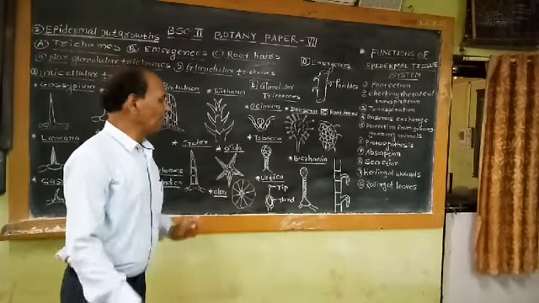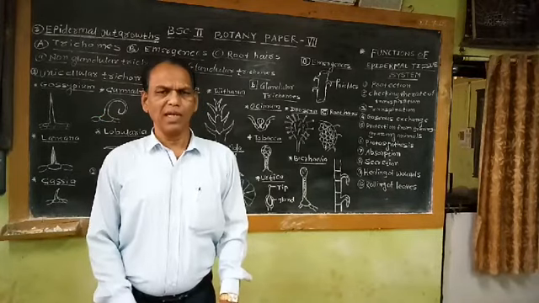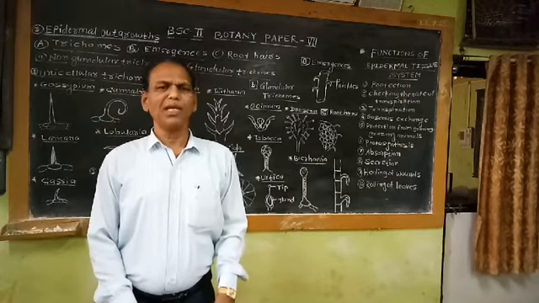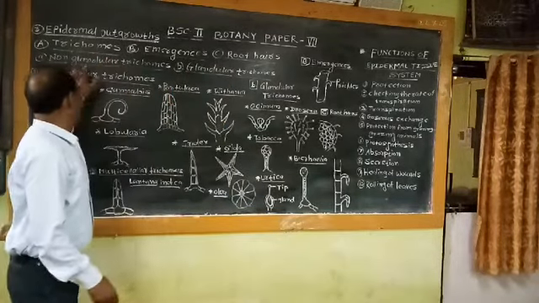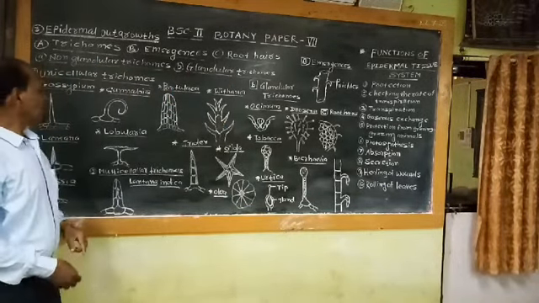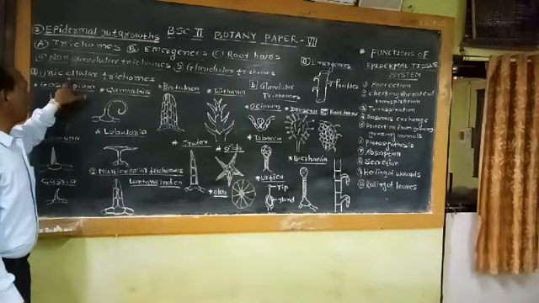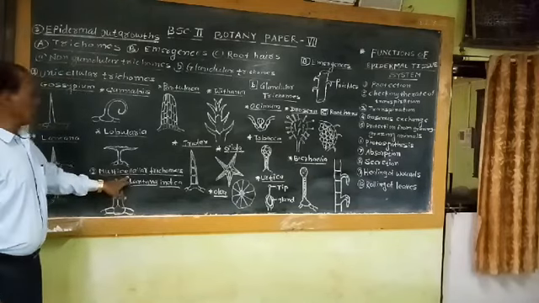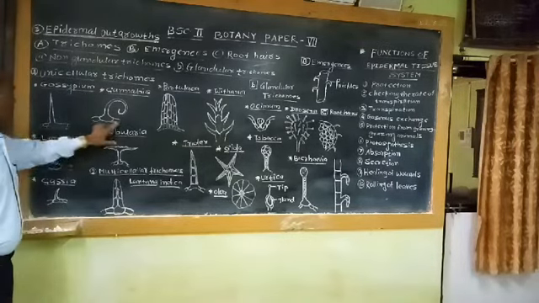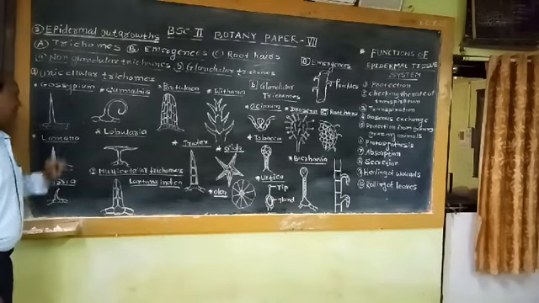That means they may be unicellular or multicellular. They may be living or they may be dead. They may be temporary or they may be permanent structures. These non-glandular trichomes are further classified into two categories: unicellular trichomes and multicellular trichomes. These are the examples of unicellular trichome: 1, 2, 3, 4, 5, etc.